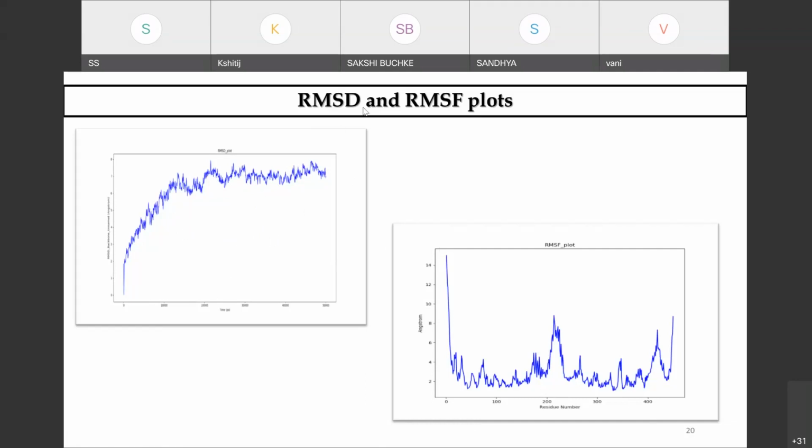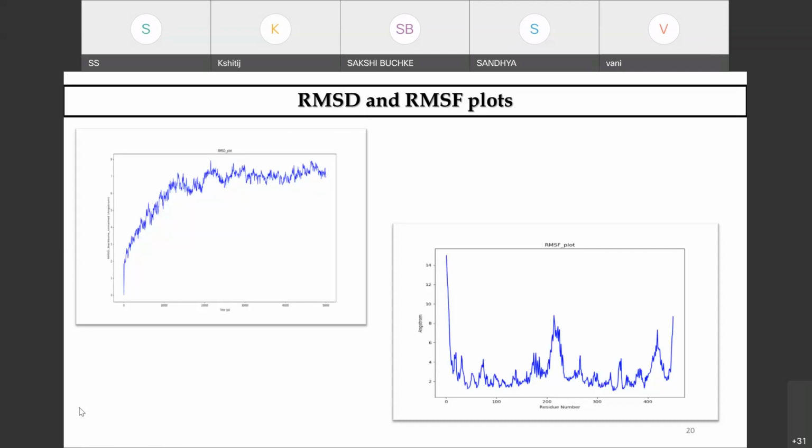Am I clear about root mean square deviation? And the other thing, again I repeat, is the average distance between the group of atoms. Say, for example, if I want to compute for the backbone atoms of your particular biomolecule, I will calculate RMSD by measuring the similarity between the superimposed atomic coordinates. Is it clear? If some of you can just unmute yourself and say, it would be good.